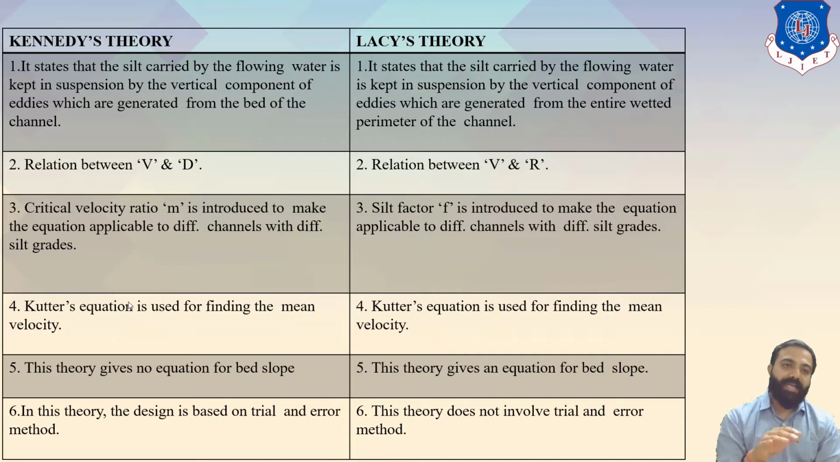And fifth, Kennedy's theory gives no equation for bed slope. And as per Lacey's theory, Lacey gives an equation for bed slope as f raised to 5 by 3 divided by 3340 Q raised to 1 by 6. And the sixth one, in Kennedy's theory, the design is based on the trial and error method. As per Lacey's theory, there is no trial and error method.